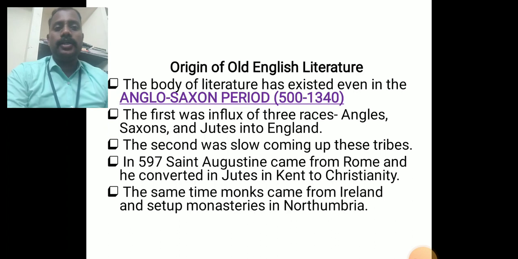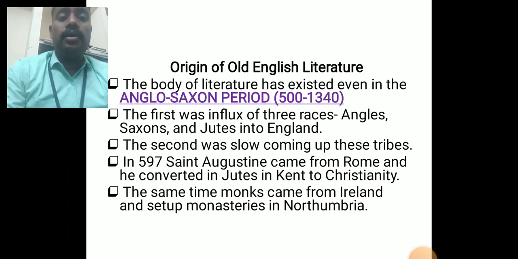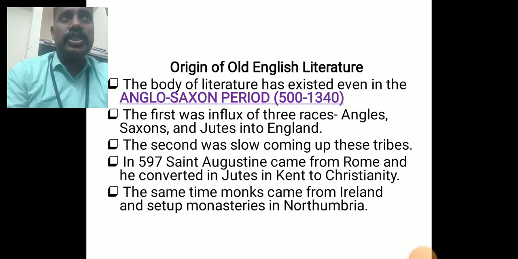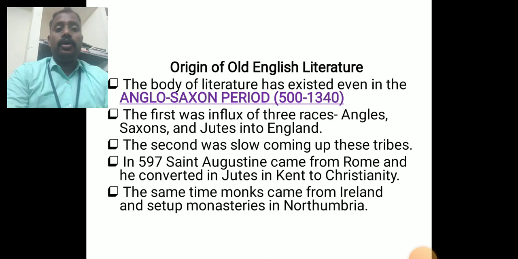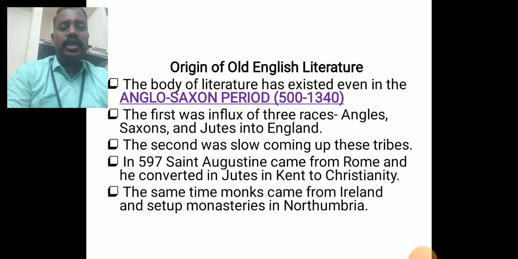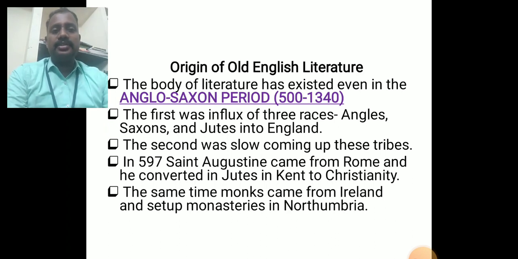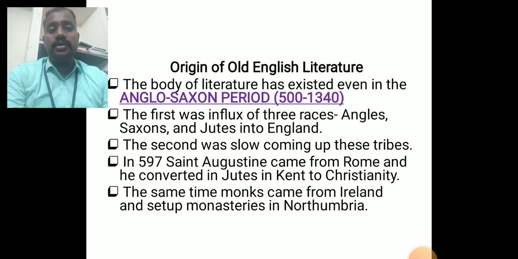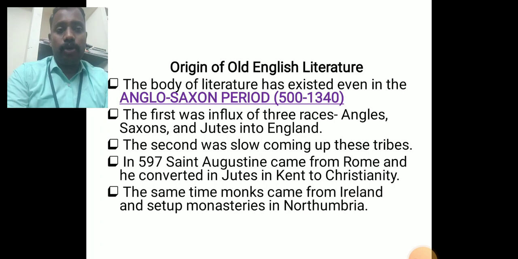Yes. So here, the first body of literature existed even in the time of the Anglo-Saxon period. The first English literature comes from the Anglo-Saxon period, which is dated 500 to 340 BC. The first was the influx of three races: Angles, Saxons, and Jutes, three tribes that arrived in that period.